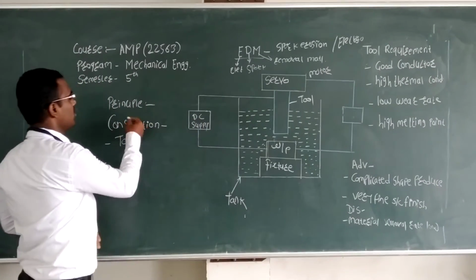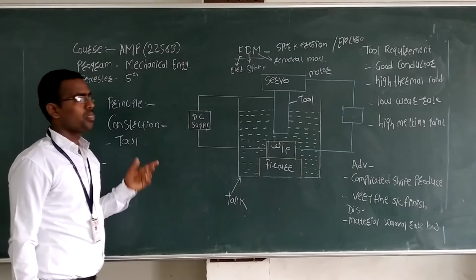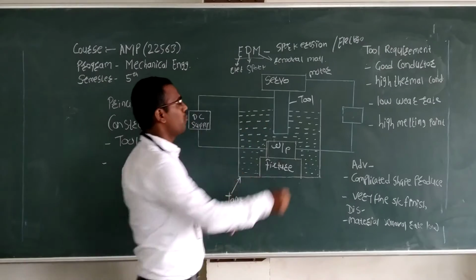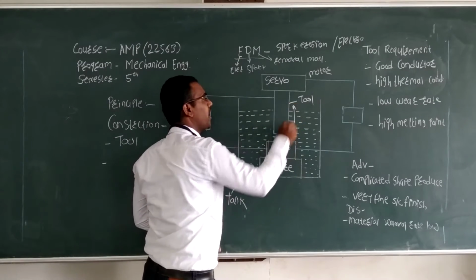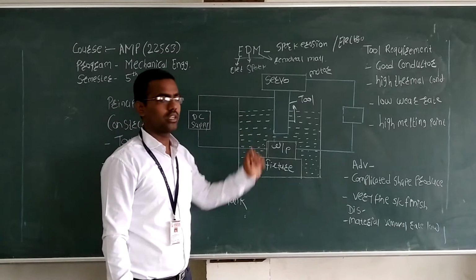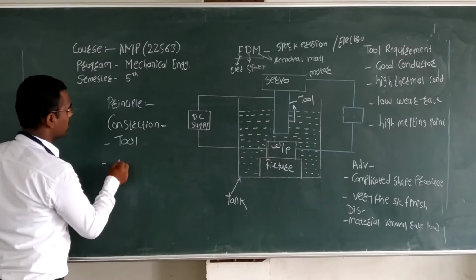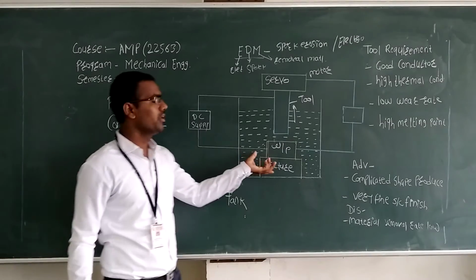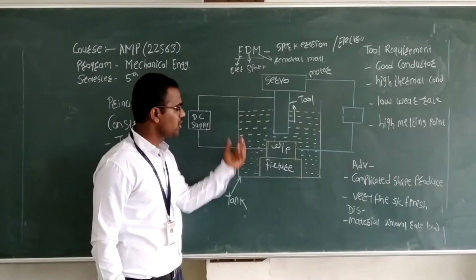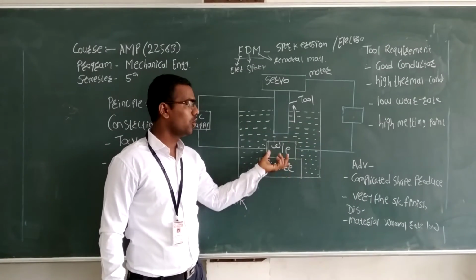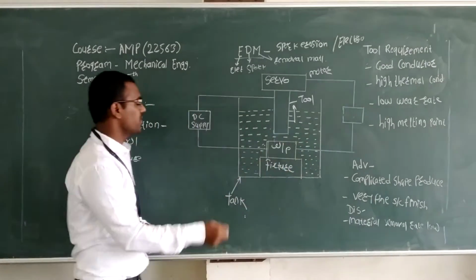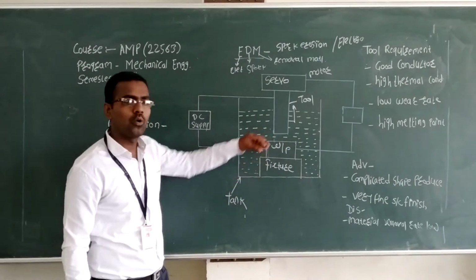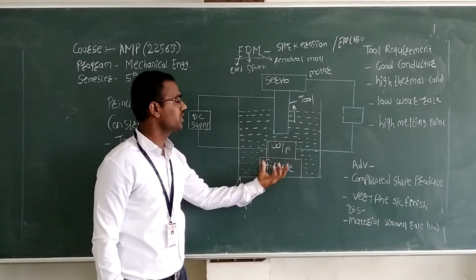First, the tool. What is a tool? The tool is an element that moves upward and downward by using the servo motor. Second is the fixture. The fixture is immersed in the dielectric fluid and located at the lower end of the tank. This fixture is used for mounting the workpiece, which is mounted on the fixture in the tank.